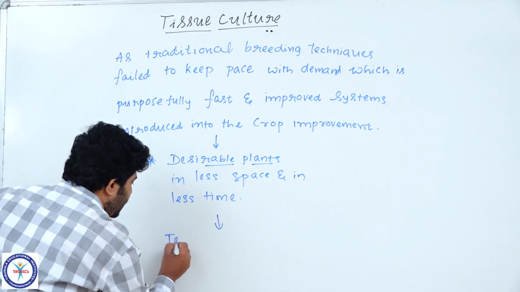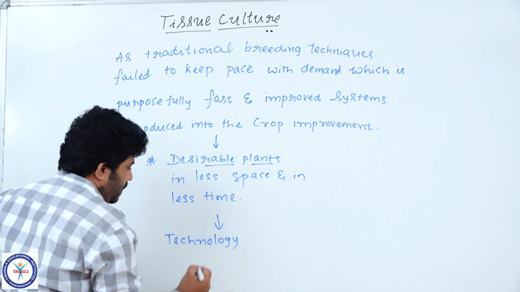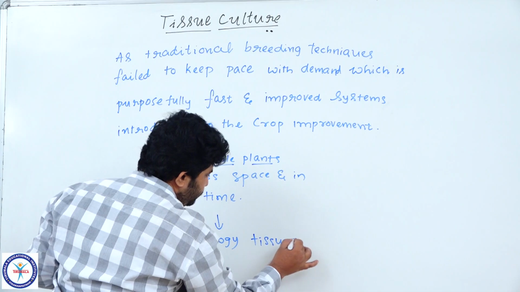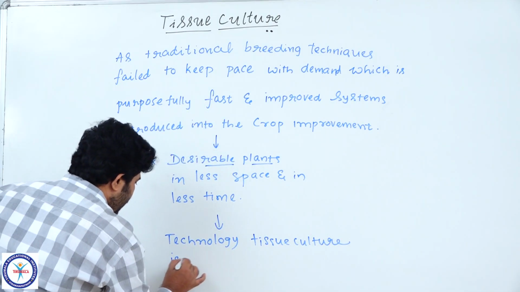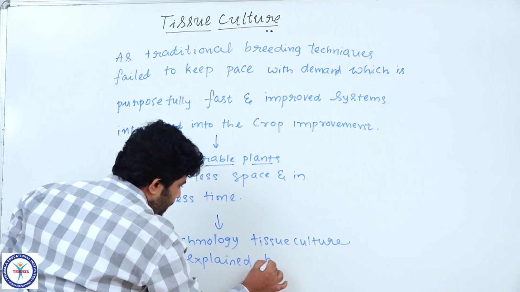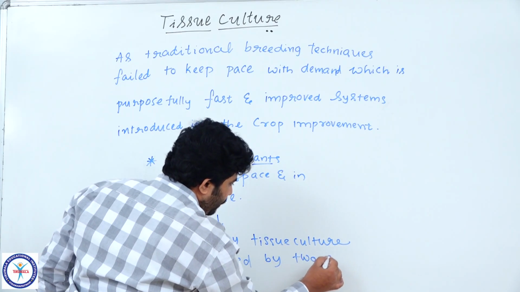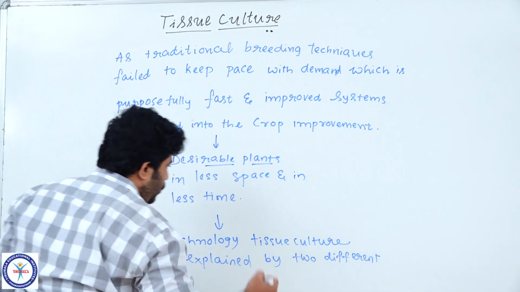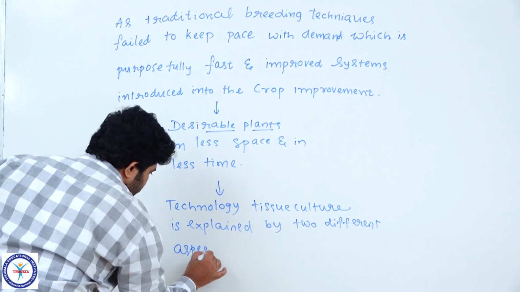The technology of tissue culture is explained in two different ways or two different aspects.